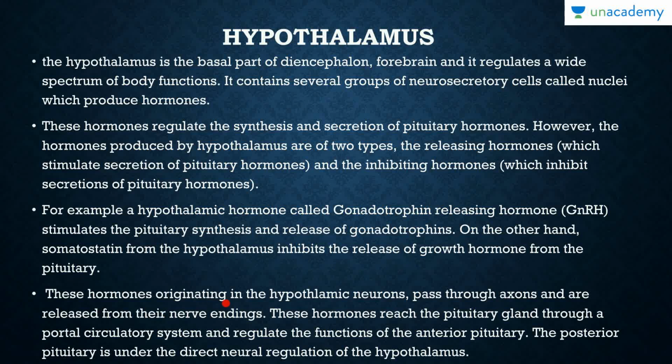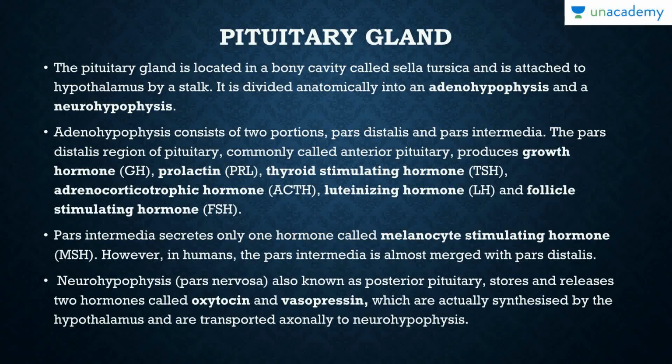These hormones originate in the hypothalamic neurons and pass through axons and are released from the nerve endings. These hormones reach the pituitary gland through a portal circulatory system and regulate the functions of the anterior pituitary. The posterior pituitary is under the direct neural regulation of the hypothalamus. So that is how the hypothalamus controls all of that.